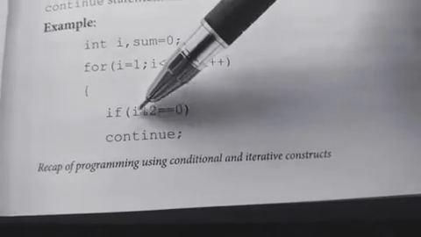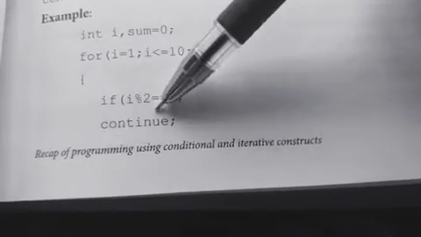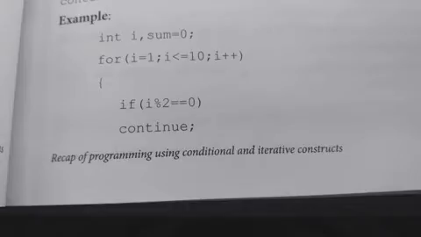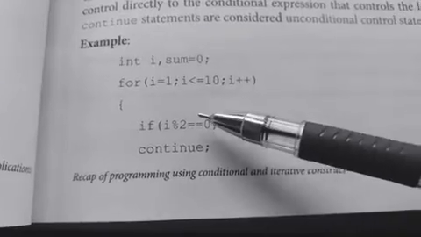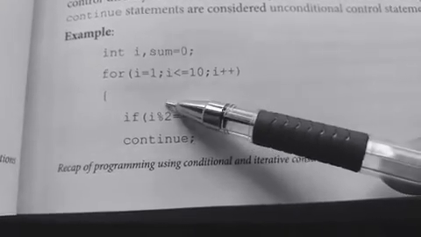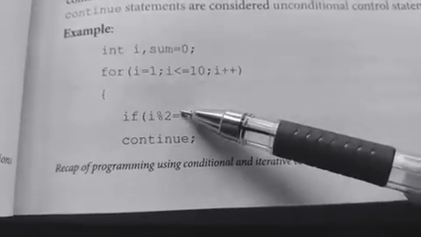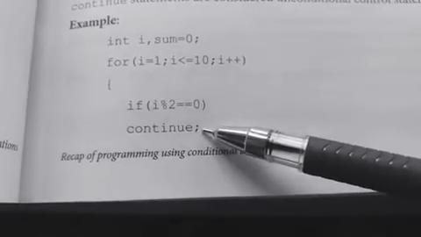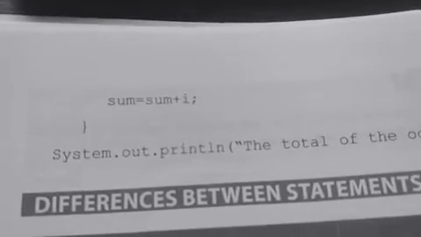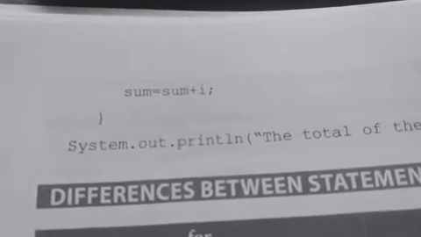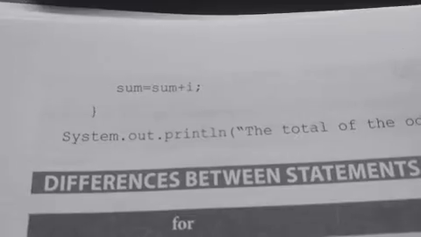So here we are checking 1 mod 2 double equal to 0. We know that the result of 1 mod 2 is 1 itself. 1 is not equal to 0. If the value we are getting is 0 equal to 0, then we will use continue. So for the value of i equal 1, the condition is false, so we won't execute the continue statement. We will go to the next line after that. So over here we can see that sum equals sum plus i. The initial value of sum is 0, 0 plus 1 will be added and stored in the variable sum itself. So the sum value is 1. Clear?